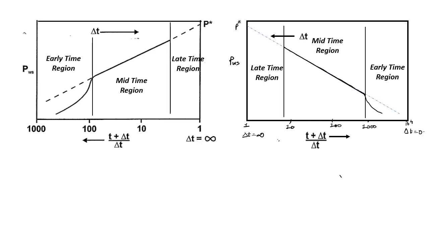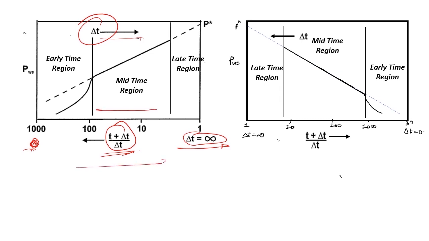Now let's discuss two variations of the Horner plot. I have already discussed this Horner plot where my delta T was increasing this side. At this point my delta T was 0, and at this point my delta T, that is my shut-in time, was infinity. Zero means over here I have started my pressure response testing. And (tp plus delta T) upon delta T is my Horner's time, and if I keep my delta T in this direction, my Horner's time will be increasing in this particular direction. From this graph I got my early time region, mid time region and late time region.